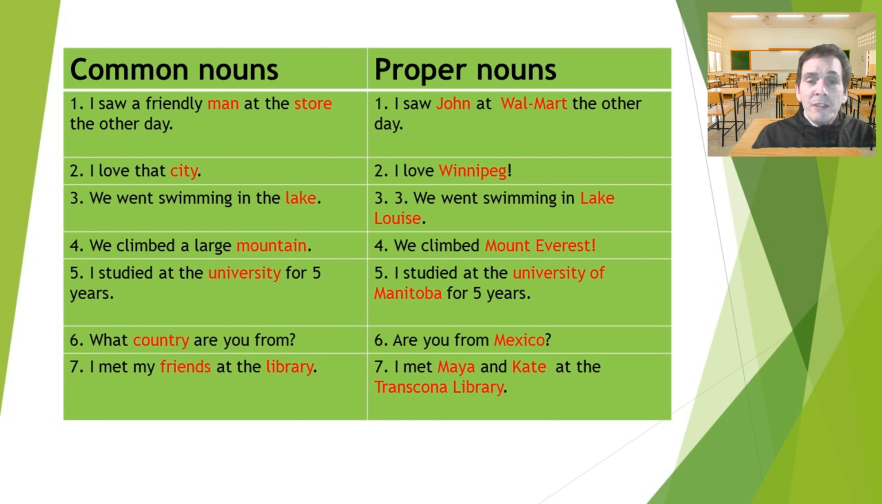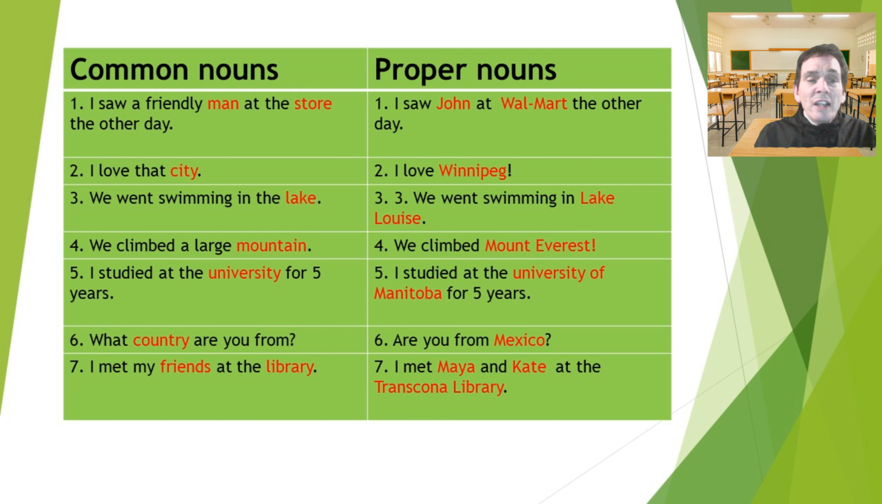We went swimming in the lake. Or we can say, we went swimming in Lake Louise. So Lake Louise is the name of the lake. We climbed a large mountain. Or we can say, we climbed Mount Everest. So a mountain, it's a name for many different mountains. But once we put a name to it, it becomes very specific. We are talking about a very specific mountain.